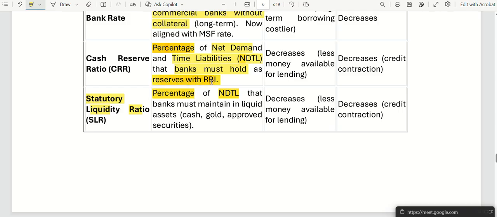Another percentage they have to maintain in liquid assets, in the form of cash, gold, or securities. That is statutory liquidity ratio.